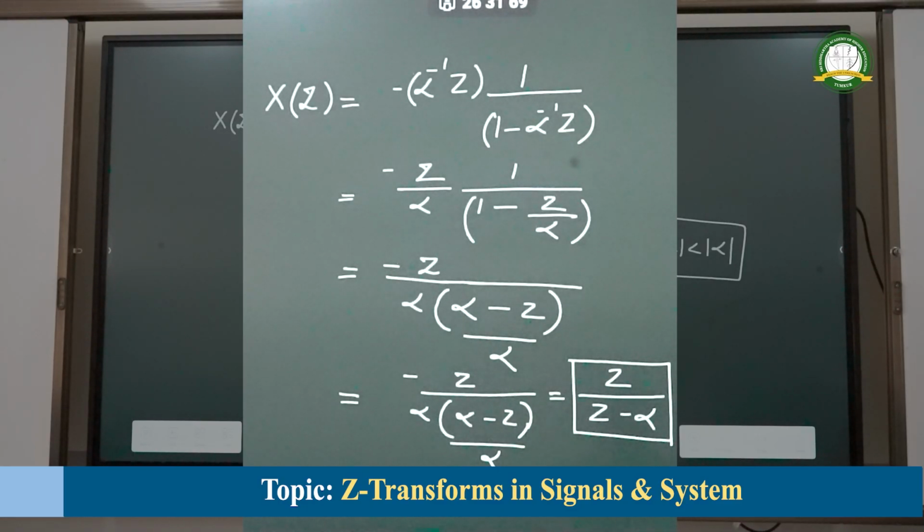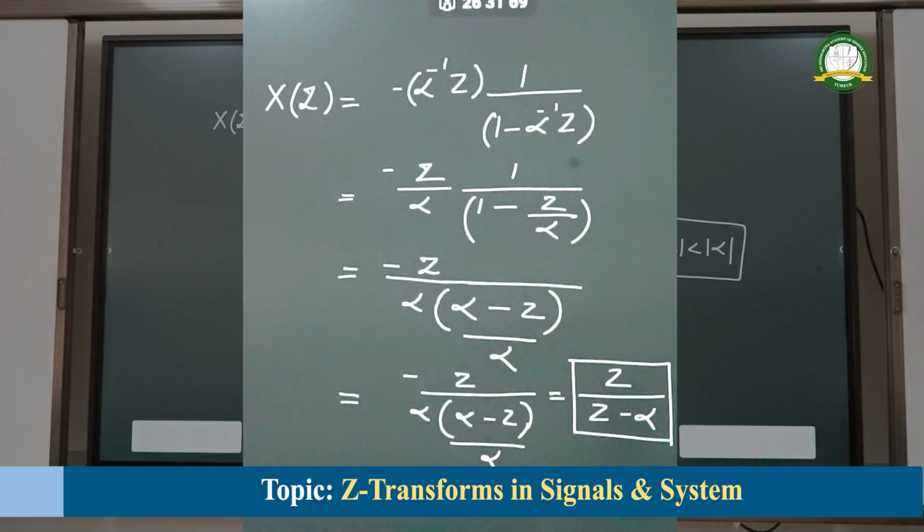As alpha is having an inverse power, it will come to the denominator and will be multiplied by 1 divided by 1 minus z divided by alpha, a similar case, which is equal to minus z divided by alpha into alpha minus z divided by alpha. Dear students, you can observe two alphas in the denominator, and that alpha in the denominator's denominator will get cancelled out, right? And hence it is equal to minus z divided by alpha minus z will be the remainder ultimately, and in the denominator we want to get the expression as z minus alpha.